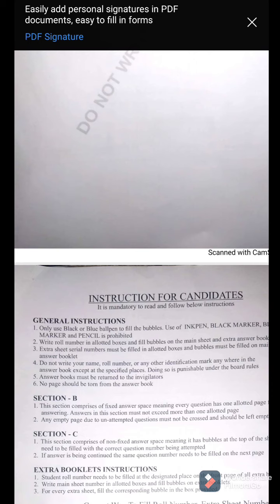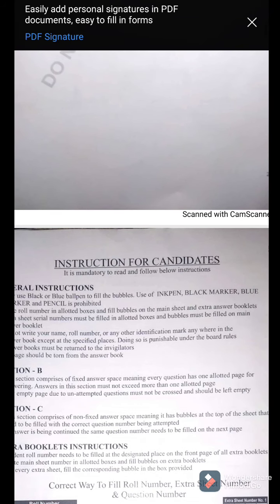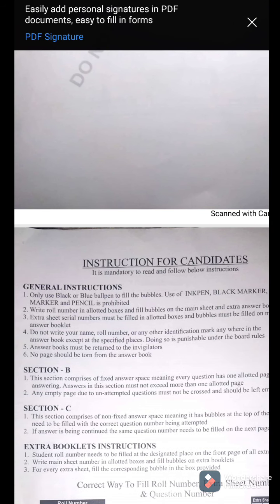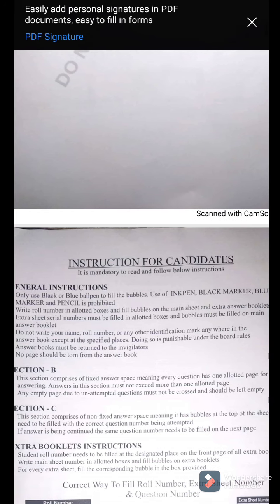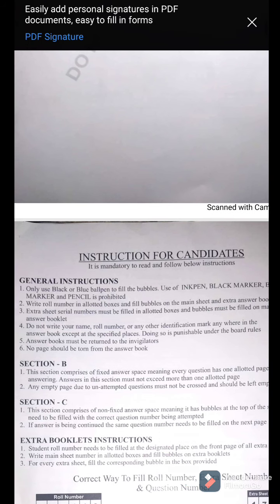Then next is number 4. Do not write your name, roll number or any other identification mark anywhere in the answer book except at the specified places. Doing so is punishable under the board rules. Okay, so it means that you're not supposed to write your name, your roll number or any other identification mark which shows that it's your paper. So you cannot write any of these things anywhere in the answer book except at the specified places.